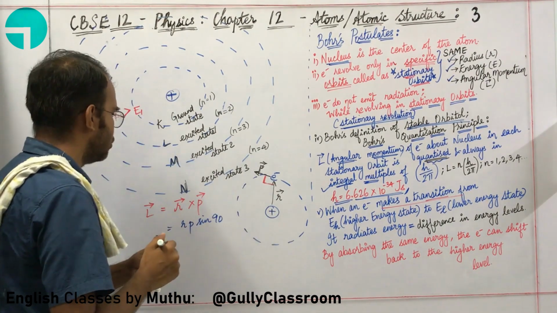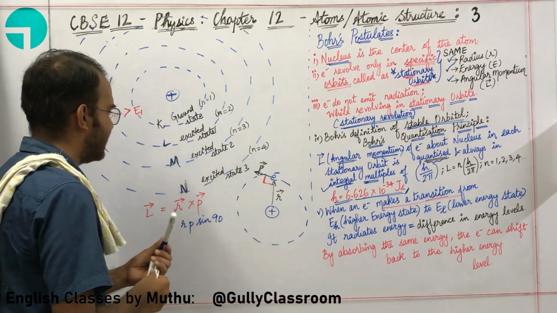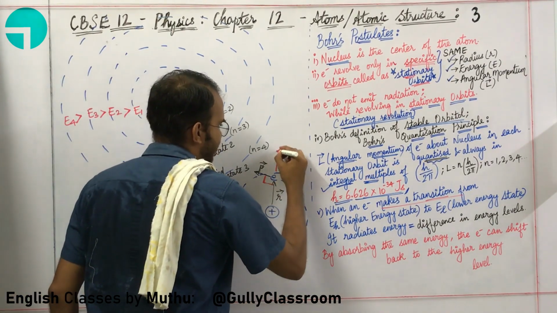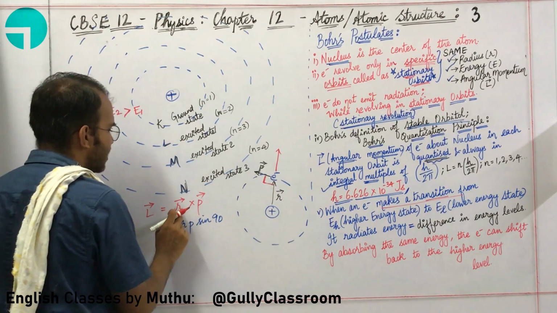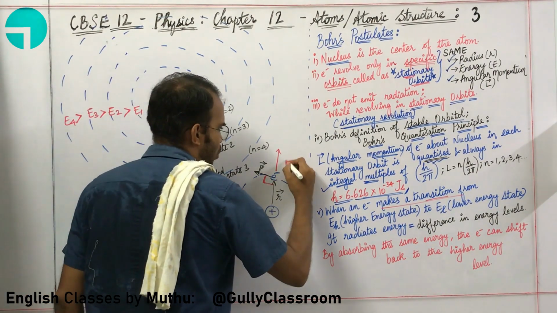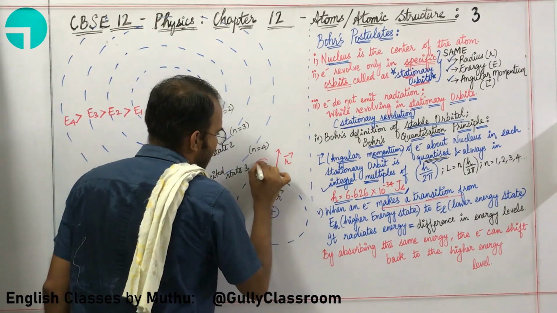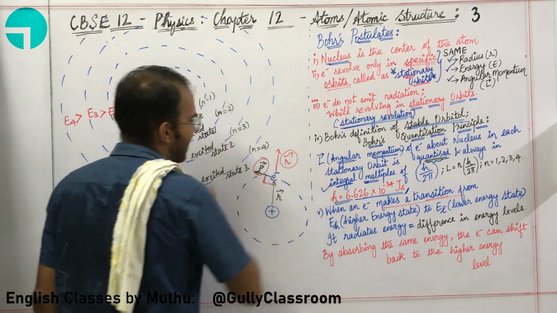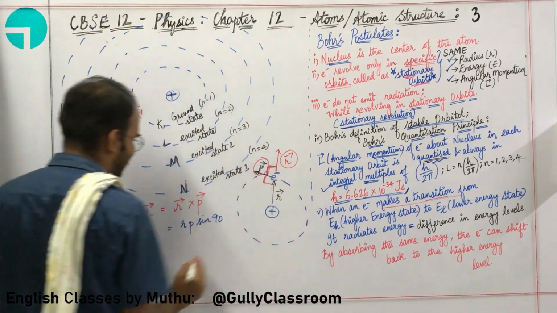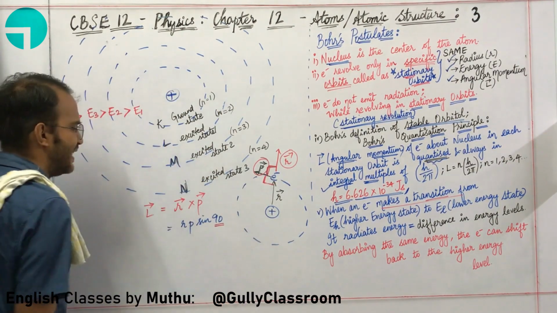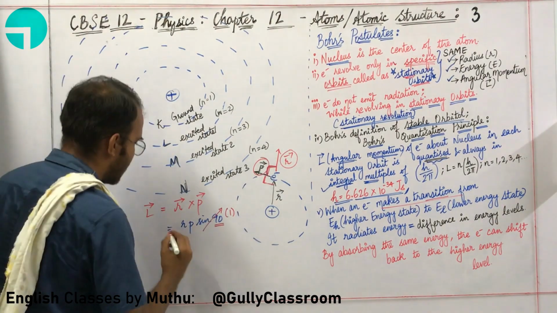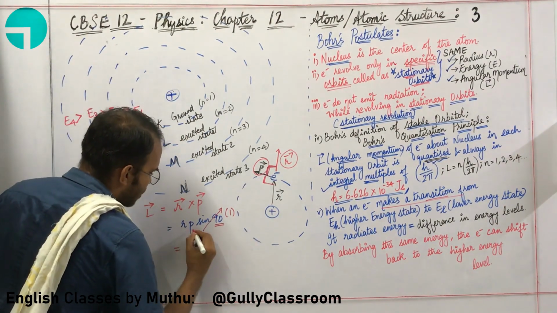How are we going to do this, sir? Give us a better idea. Slide this particular R vector over here. While doing vector cross multiplication, you can slide this particular vector over here. So here I am crossing P vector and R vector. Here also the angle is going to be 90 degrees. So I am substituting sin 90 over here. Sin 90 value is obviously 1. So I will have R into P.